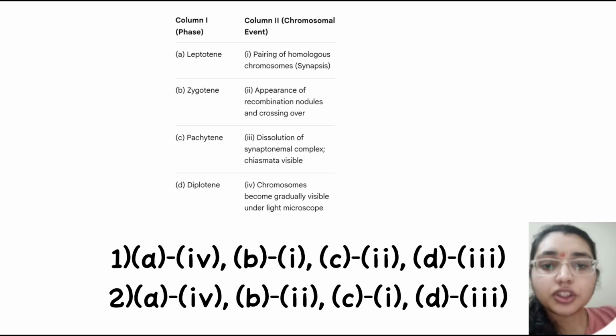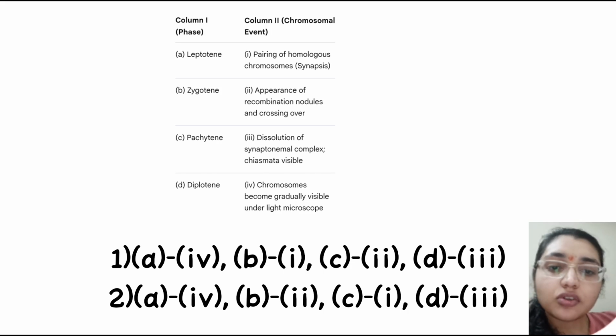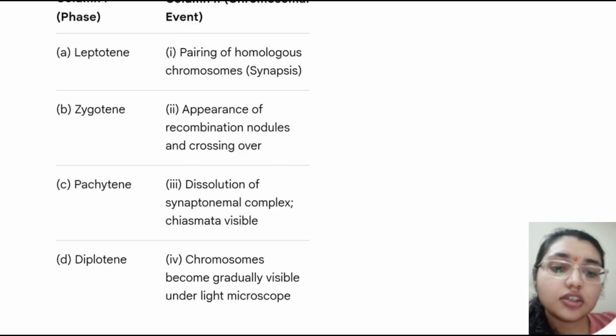Then next question is, we have to match the following phases of prophase I with the column characteristics of chromosome behavior. So leptotene, zygotene, pachytene and diplotene are given here, and column 2 have pairs of homologous chromosome, that is synapsis, appearance of the recombination nodule and crossing over, and third is the dissolution of the synaptonemal complex and chiasma visibility, and fourth is the chromosome becoming gradually visible under light microscope.